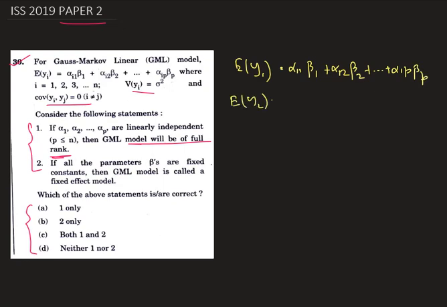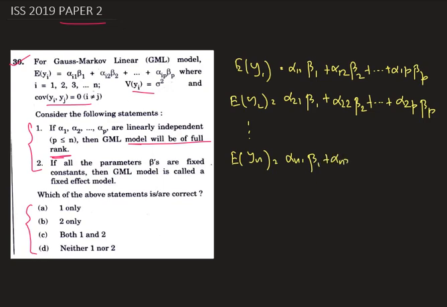Expectation of y2 is equal to alpha 2 1 beta 1 plus alpha 2 2 beta 2 plus dot dot dot alpha 2 p beta p. Expectation of yn is equal to alpha n1 beta 1 plus alpha n2 beta 2 plus dot dot dot alpha np beta p.